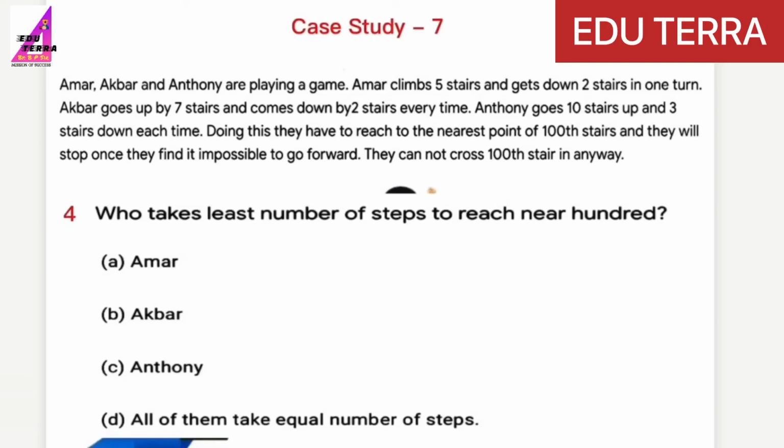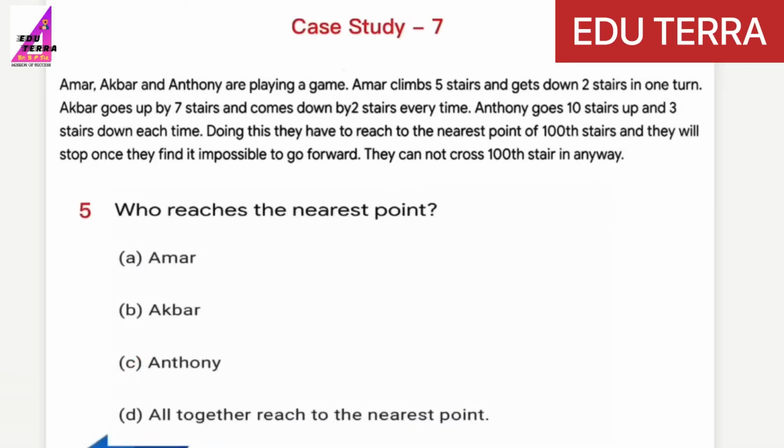Who takes least number of steps to reach near 100? Okay, so based on the story, you can see Anthony is taking the longest move in one turn. So you got the clue here. The right answer is C, Anthony. A is Amar, B is Akbar, C is Anthony, D is all of them take equal number of steps. So answer is C.